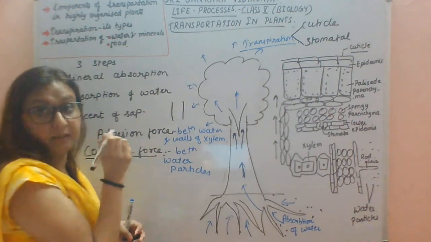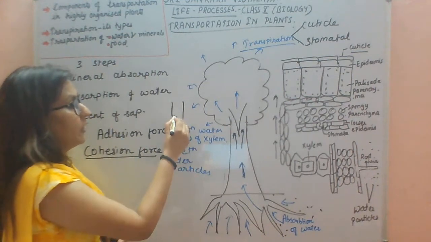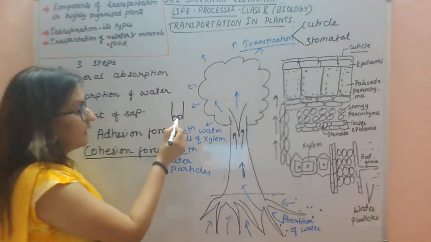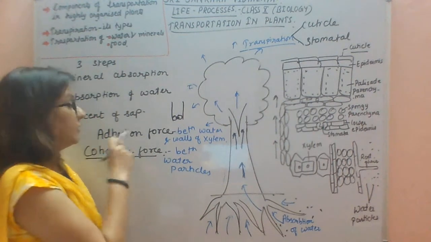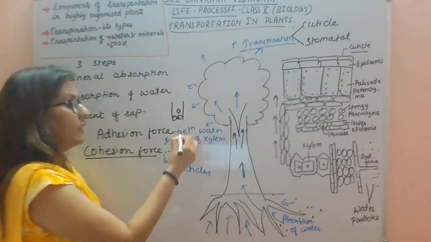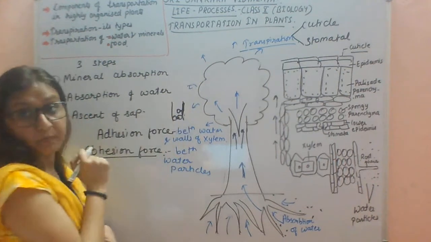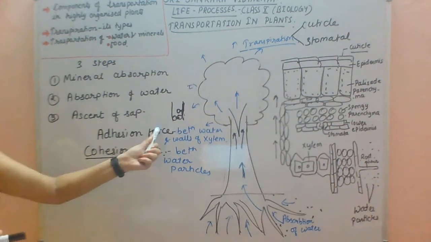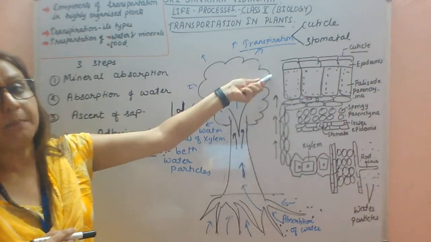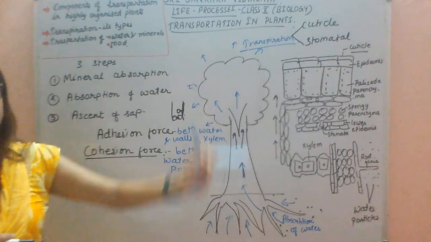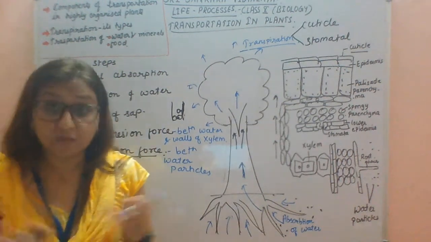Suppose this is the vessel. Cohesion force is between water particle and water particle, the force acting between water particles. And what is adhesion force? It is between water and the walls of xylem, the tracheid or vessel walls. Due to these two forces, the column of water does not break, and the upliftment of water takes place easily to different parts of the plant. This is also about the ascent of sap.